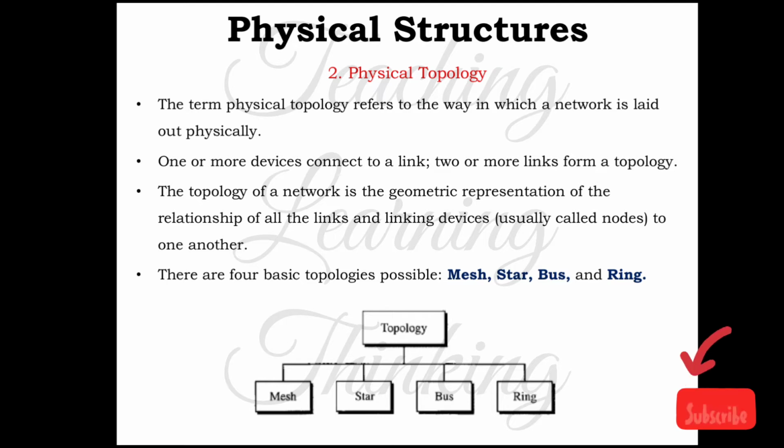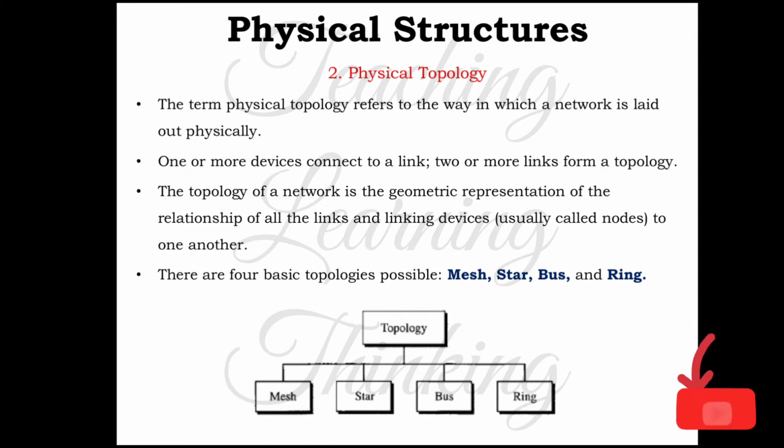The term physical topology refers to the way in which the network is laid out physically, how the network is established. One or more devices connect to a link, and two or more links form a topology.